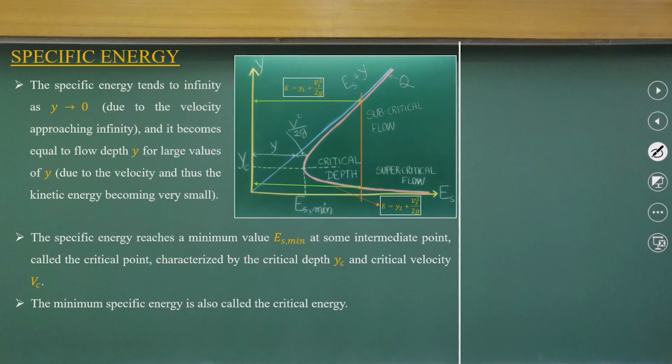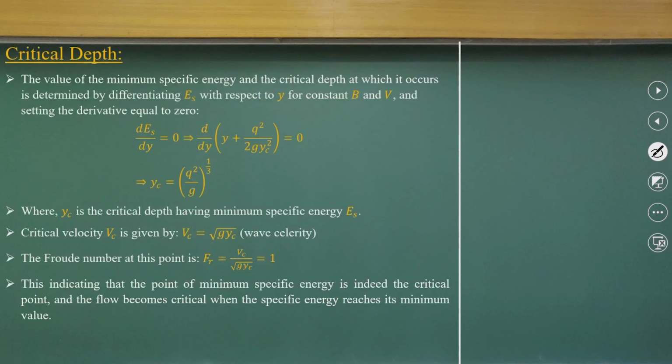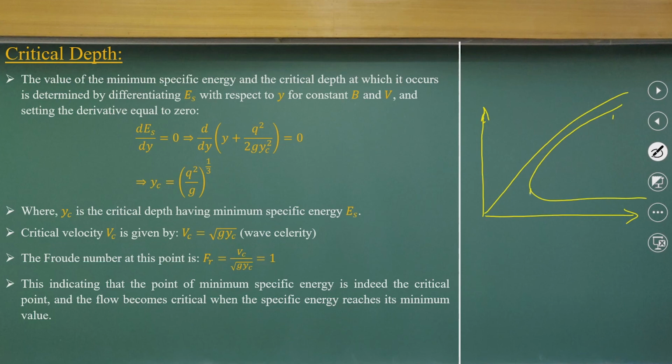Now, on how the specific energy components are there, we are revisiting it; I think that is not a big issue. In the specific energy curve, this is E minimum, and you have an E value and a y value. What you need to do is differentiate specific energy with respect to y. Setting it to 0 gives the relationship between y c and these values.